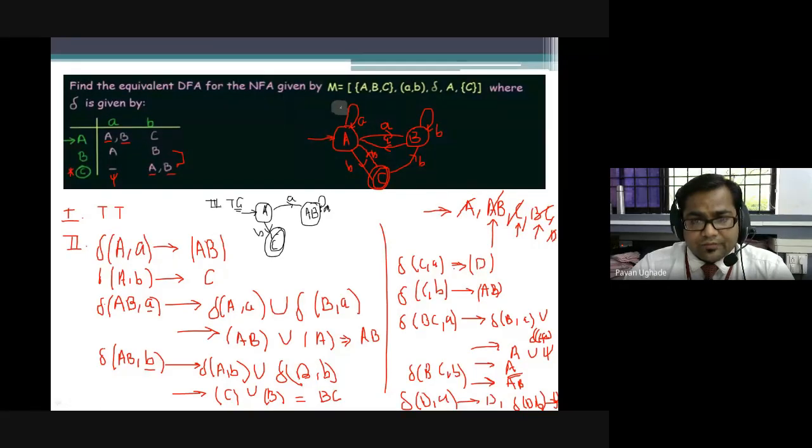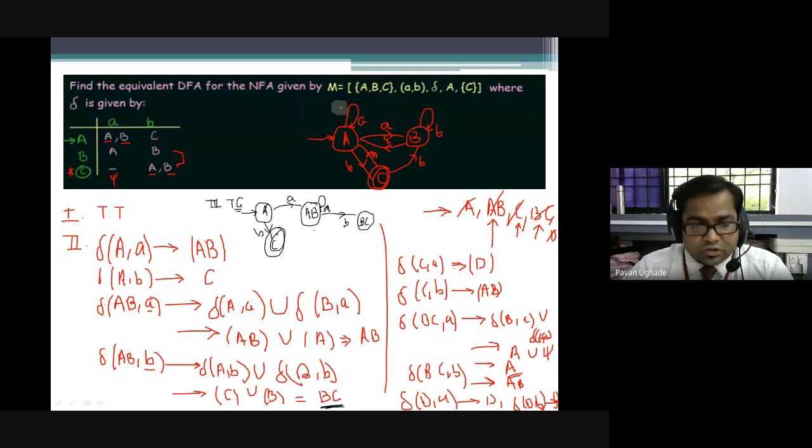Over B, it is going to another state, BC. Let me see about C. C is going to AB and D. So it is BC, I can represent it here.